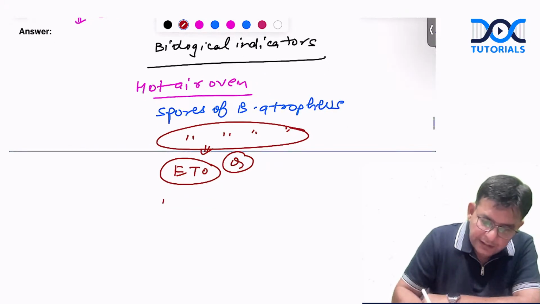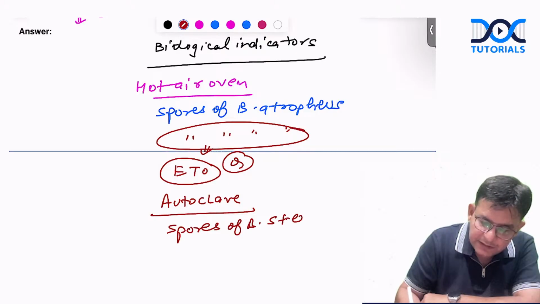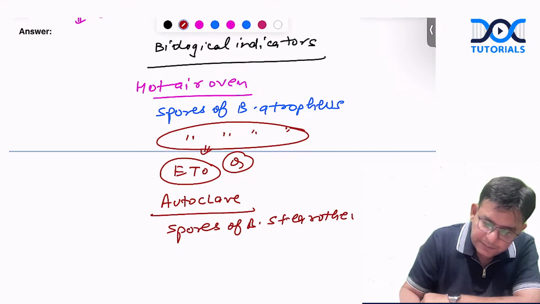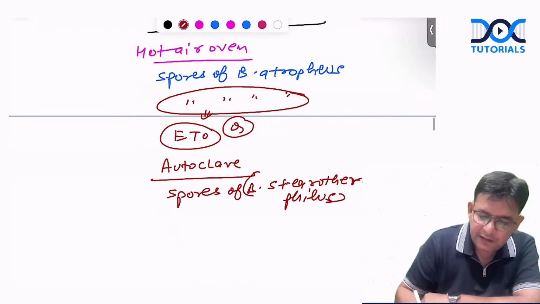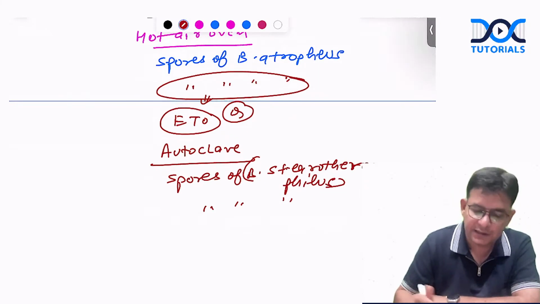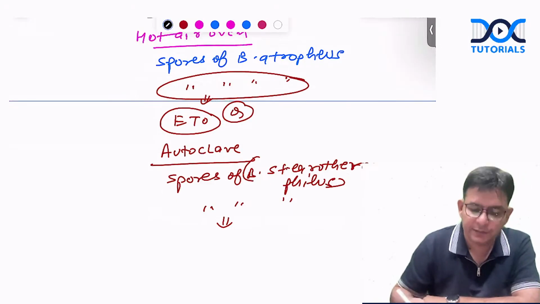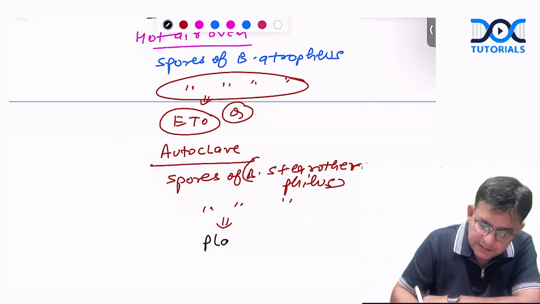Now, in the case of autoclave, the spores of Bacillus stearothermophilus are there. And the similar spores of Bacillus stearothermophilus are used where, guys? They are used in plasma sterilization.